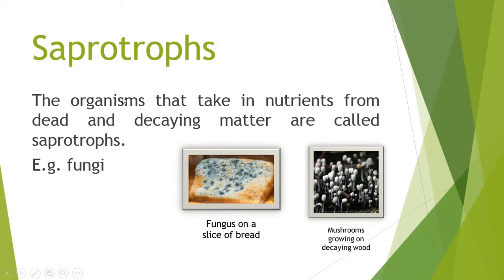Saprotropes. The organisms that take in nutrients from dead and decaying matter are called saprotropes. Example, fungi. See, fungus on bread and mushrooms growing on decaying wood.